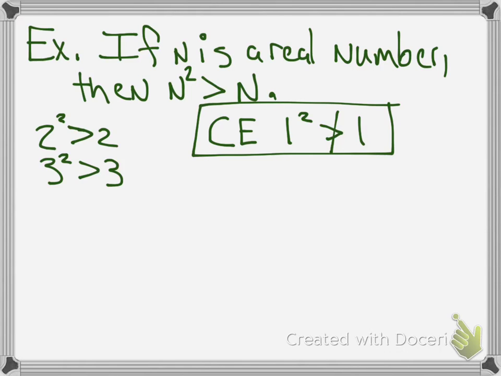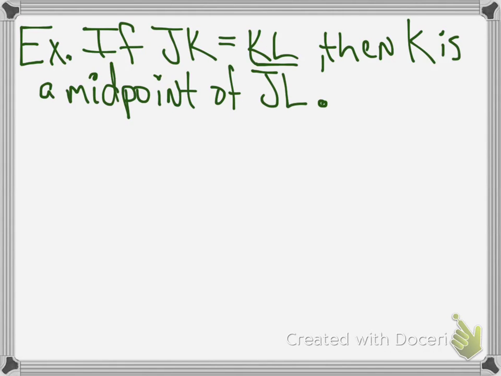Let's see here. Oh, here's a good one. If JK equals KL, then K is a midpoint of JL. Okay, so if you kind of try to think of that, I'm going to make a line, and I'm going to put J here, and I'm going to put L here, and I'm going to put K in the middle. And I'm going to say that they're both equal, so that's the midpoint. Well, that proves your example. But can you come up with a counterexample?